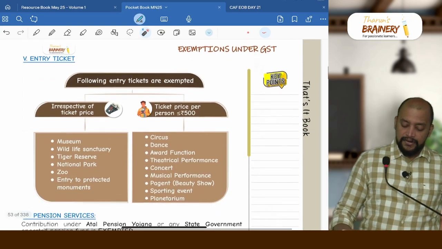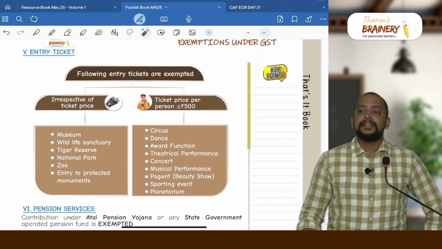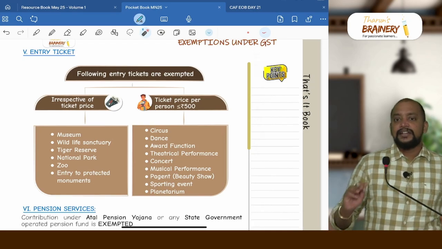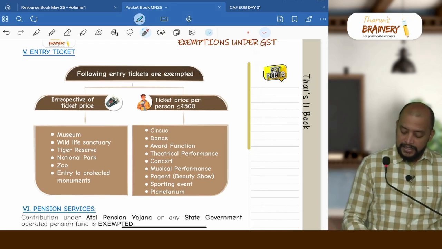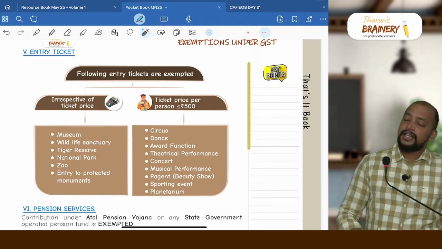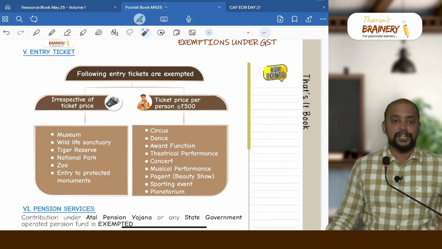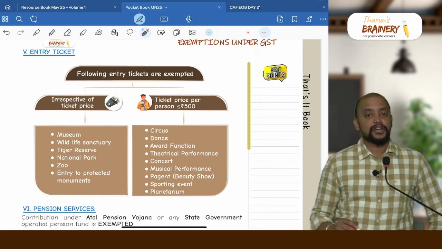Then next we have the fifth one, entry tickets. There are few entry tickets which are exempted irrespective of the ticket price. What is that? Three things related to animals, that is tiger reserve, zoo, wildlife sanctuary. It is always exempted. Then three places, that is museum, national park and entry to protected monuments. These are exempted irrespective of the ticket price.